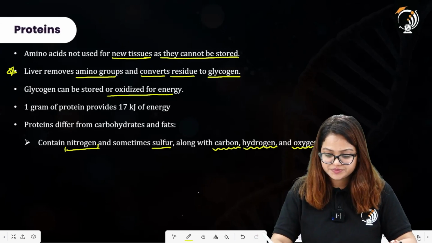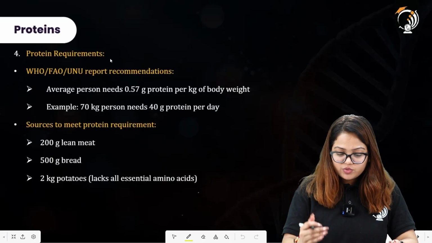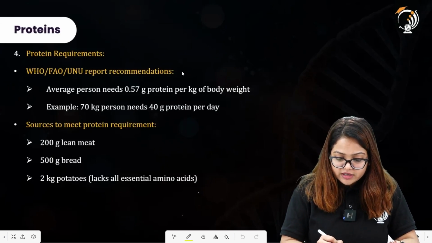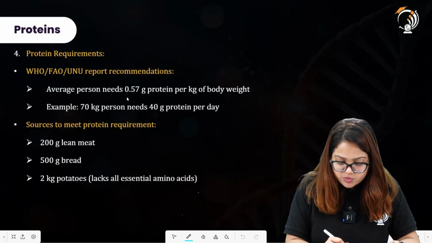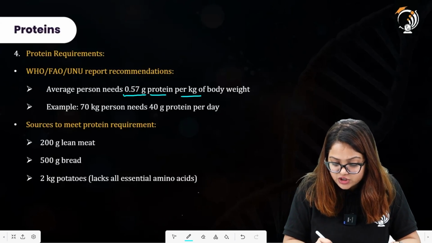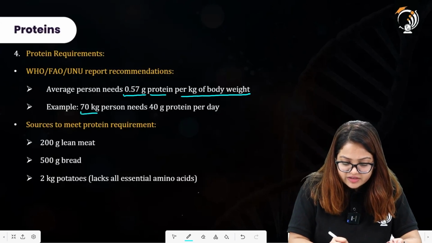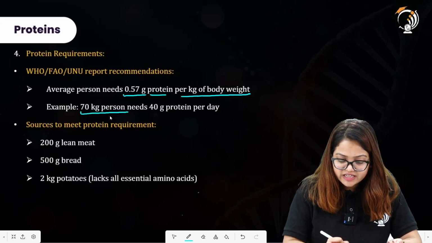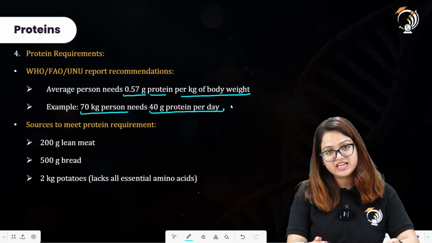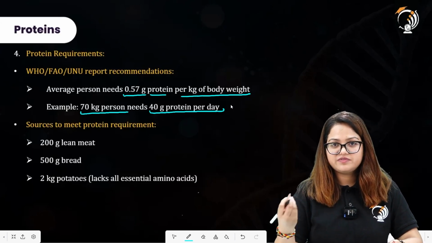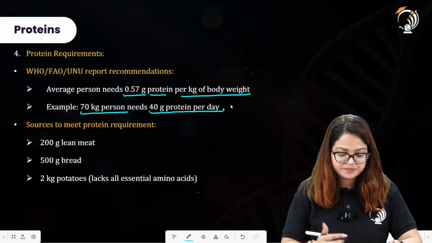The protein requirements as stated by WHO, FAO, UNO report recommendations: an average person needs 0.57 gram protein per kg of body weight. What we mean by this statement is that if a person weighs 70 kg, they will need approximately 70 gram protein per day in order to stay balanced and have proper growth in the body.